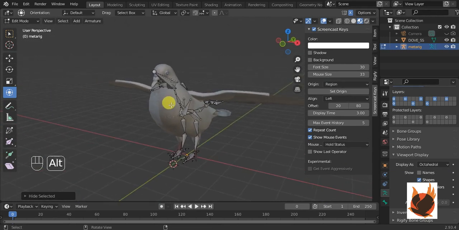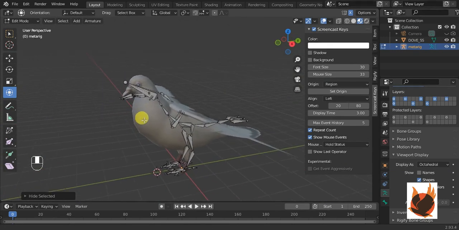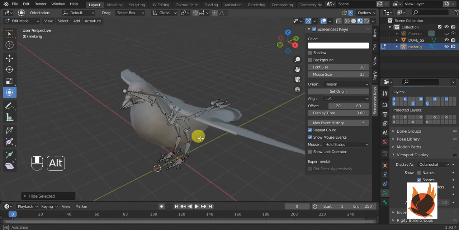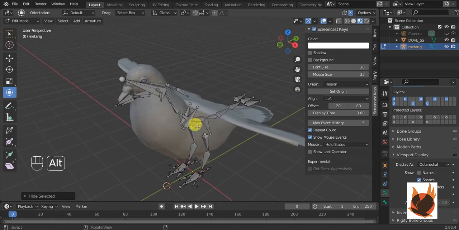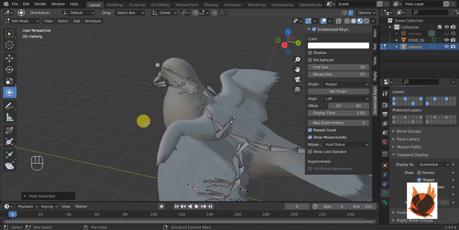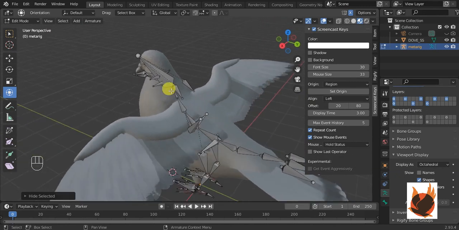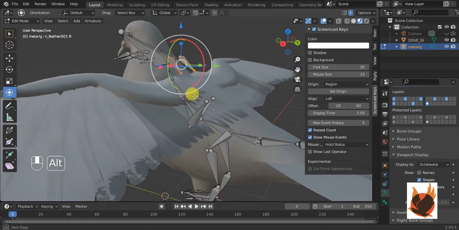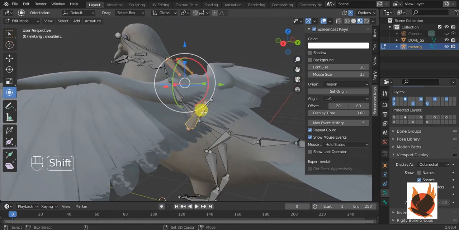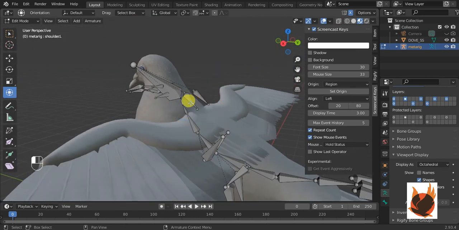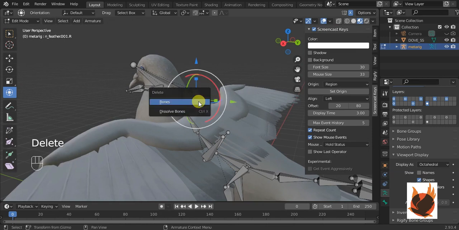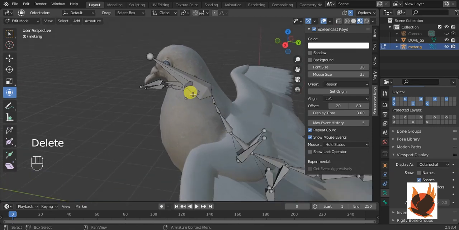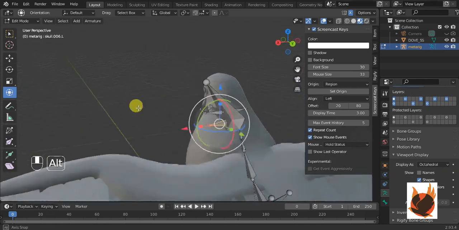And an important note, I am going to tell you the most important thing I found in bird rig. To do a bird rig, the most important thing, you have to listen now. Just delete these two bones and then these two bones. Skull.